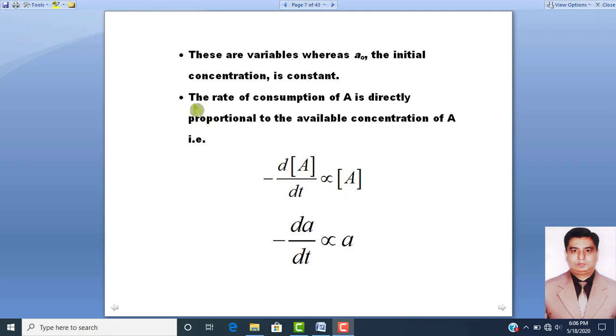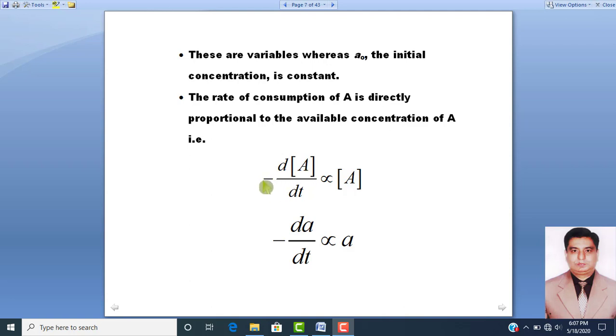Number one, the rate of consumption of A and the rate of disappearance of B. So, first of all, we will calculate the rate of the consumption of A. This rate of the consumption of A is directly proportional to the available concentration of A. Therefore, we can say that minus dA over dt is directly proportional to A. Minus indicates with the passage of time, the concentration of reactant A will decrease.